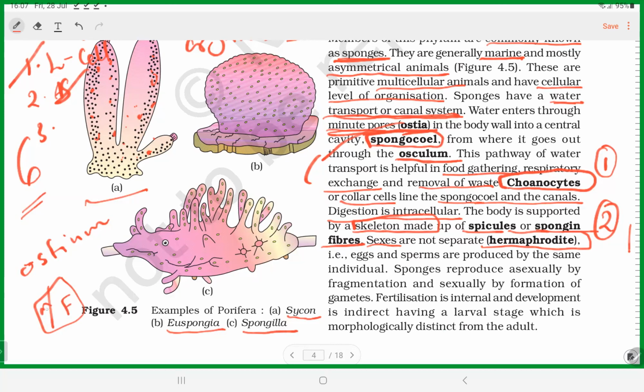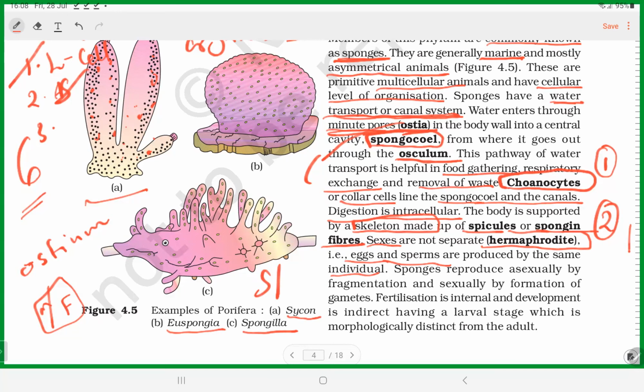So that is called what? Hermaphrodite. Since they show only the cellular level of organization, they are able to produce egg cells and sperm cells in the same individual. Sponges produce male and female gametes. Sex reproductive cells are formed within the same organism. So that's why they are called what? Hermaphrodites.